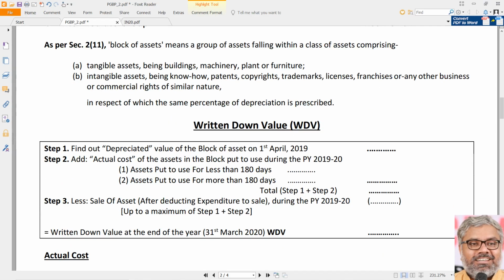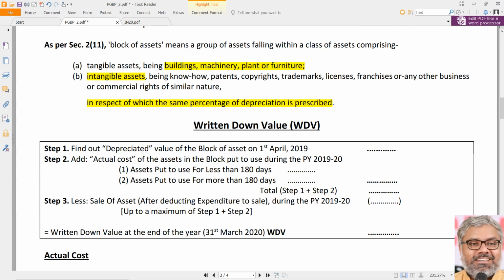That was defined in section 2(11). The block of assets means a group of assets falling within a class of assets comprising of, as we know already, tangible assets being buildings, machinery, plant or furniture. Intangible assets also are block of assets. That is not important. We know that already, that list. The point is, in respect of which the same percentage of depreciation is prescribed. So, same percentage of depreciation, if it is prescribed within these categories, then it is called a block of asset.